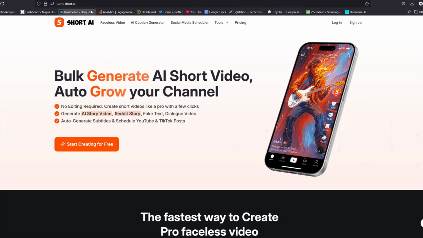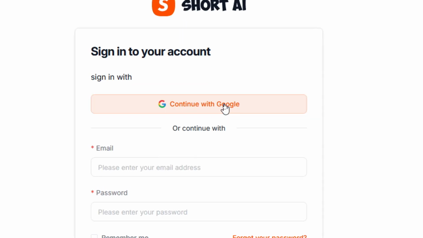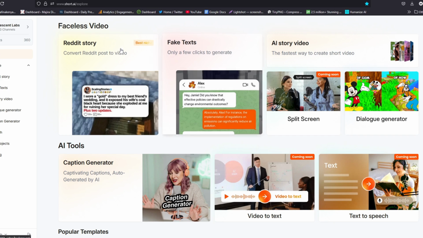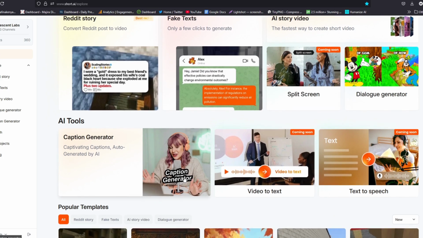And to do that, we are going to use this platform called Short AI. Go to this website and then click on Start Creating for free. And this will take you to this page where you can log in with your Google account. And then you land on this interface. This is the page that you can start creating from.